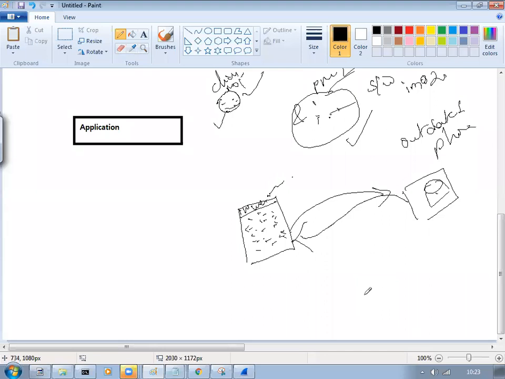Presentation means how you want to display the data to the client, which is taken care of by the presentation layer in the application. So to display the data properly in the application, along with the application you need something called presentation.